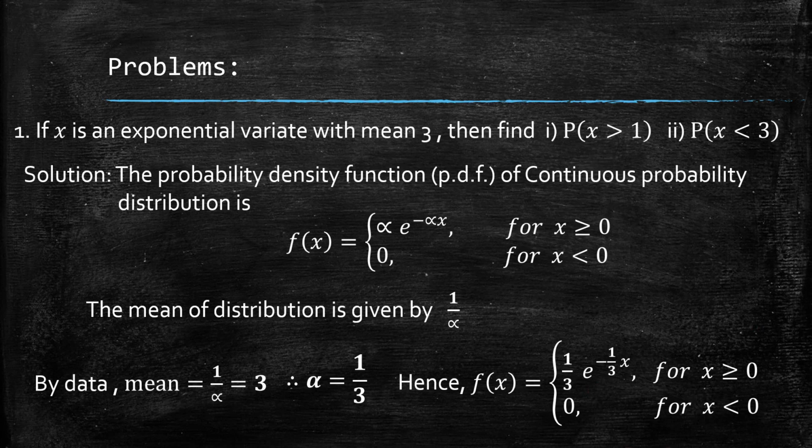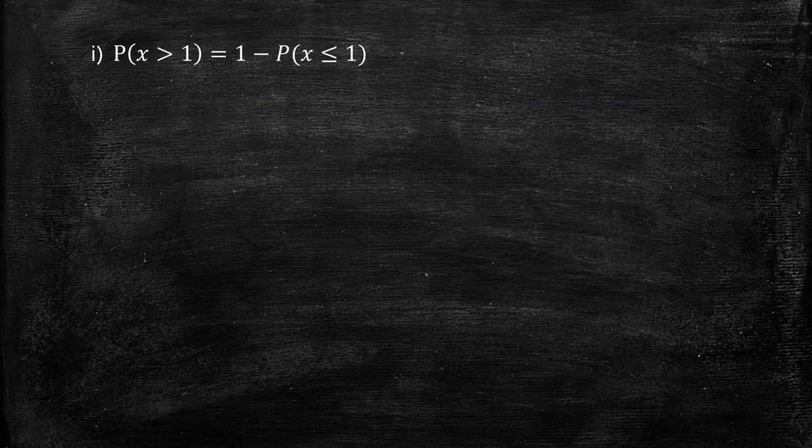Let me take the first probability, x greater than 1. We need to integrate the PDF f of x from 1 to infinity. Instead, we can take the complement: the probability of x greater than 1 is 1 minus the probability of x less than or equal to 1.